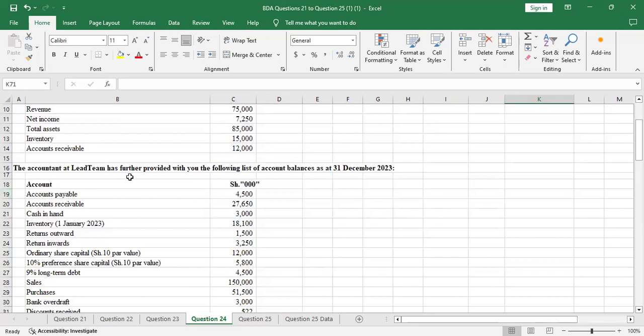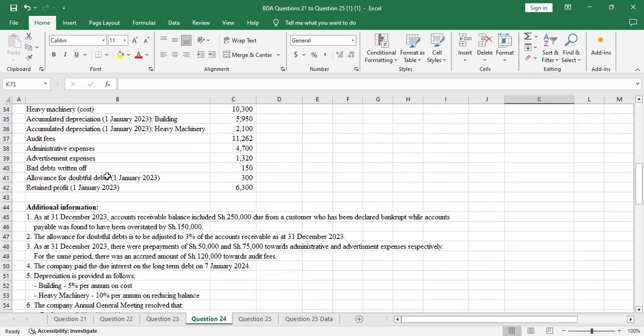Then the accountant at Lead Team has further provided you with the following list of account balances at 31st December 2023. So we have the accounts here, then additional information. Number 1: as of 31st December 2023, accounts receivable balance included shillings 250,000 due from a customer who had been declared bankrupt, while accounts payable was found to have been overstated by shillings 150,000. We'll come to adjust that.